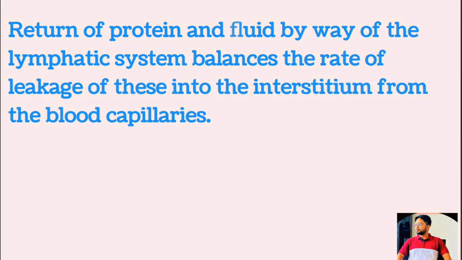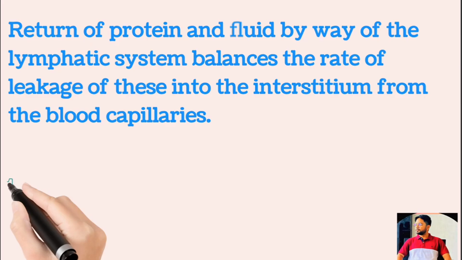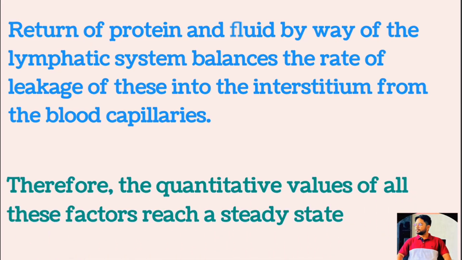So ultimately it comes to a balance when the protein leak from the blood capillaries equilibrates with the protein absorption via the lymphatics. Therefore, the quantitative values of all these factors reach a steady state, and they will remain balanced at this steady state level until something changes the rate of the leak of the protein and the fluid from the blood capillaries. Unless and until there is any change in the rate of the leak of the protein or the fluid from the blood capillaries, all these factors remain balanced in this steady state.